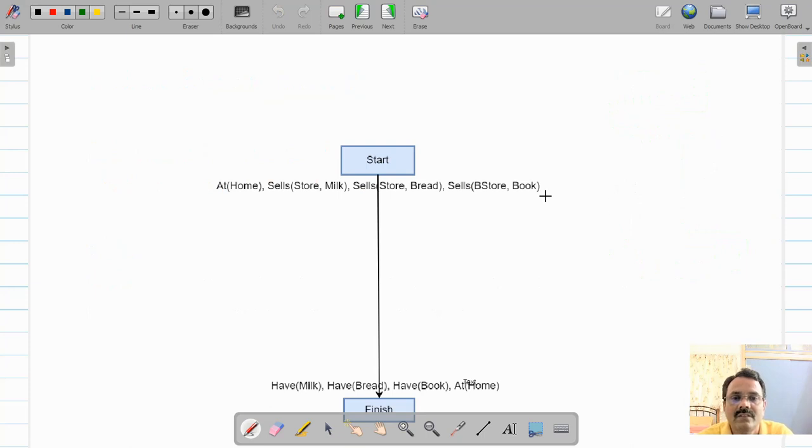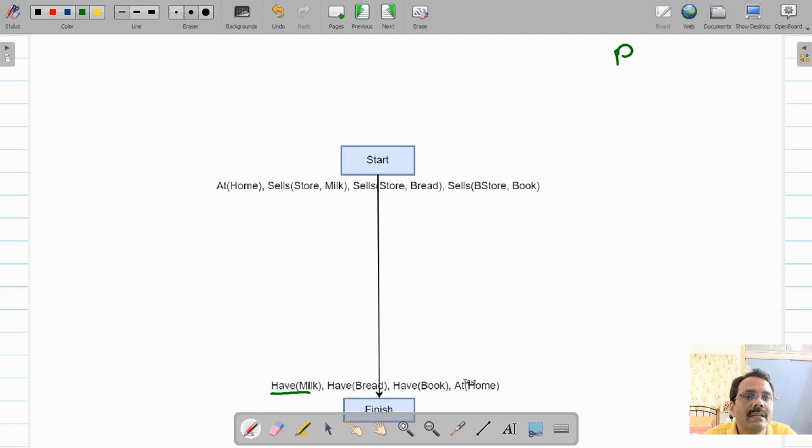So I have put it in the form we just discussed. This is our initial state. Now you have to achieve these goals: have milk, have bread, have book and at home. We'll start with the first goal, that is have milk. Along with this we have been given two actions.